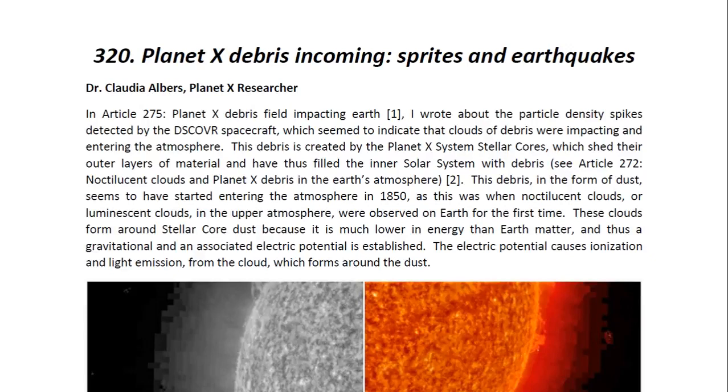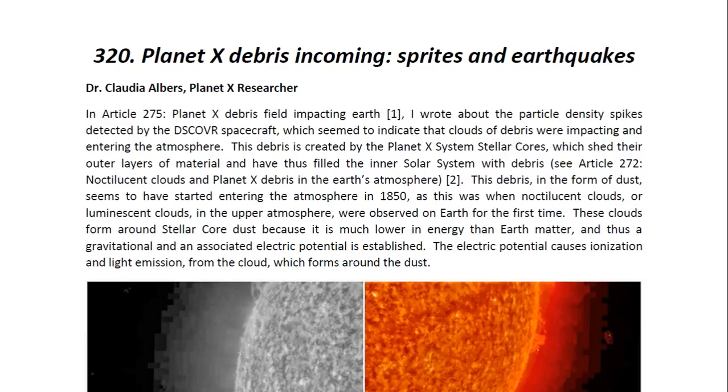This one is entitled Planet X Debris Incoming, Sprites, and Earthquakes. Now, in Article 275 entitled Planet X Debris Field Impacting Earth, I wrote about the particle density spikes discovered by the Discoverer spacecraft, which seemed to indicate that clouds of debris were impacting and entering the atmosphere. This debris is created by the Planet X system stellar cores, which share their outer layers of material and have thus filled the inner solar system with debris.